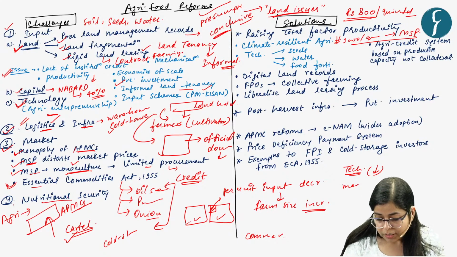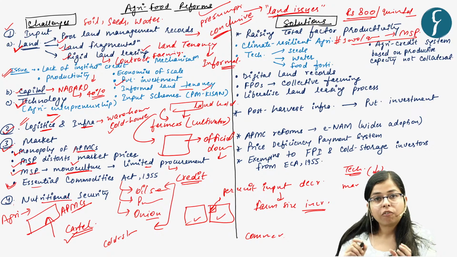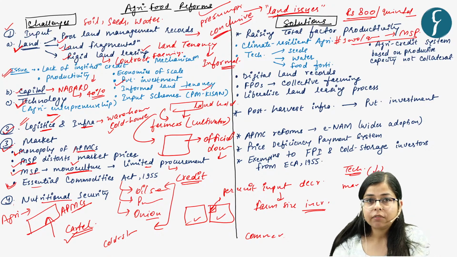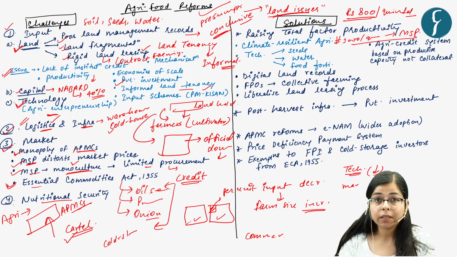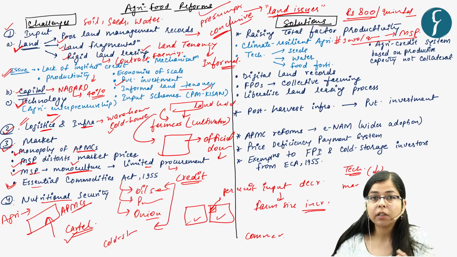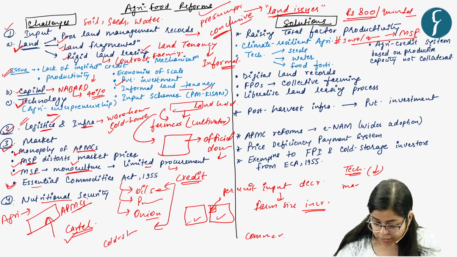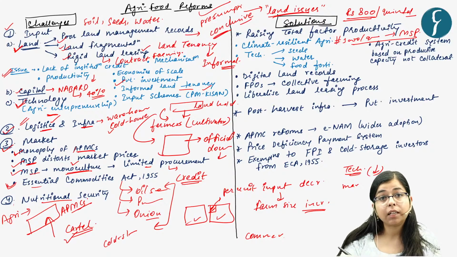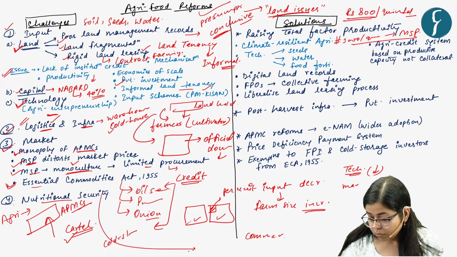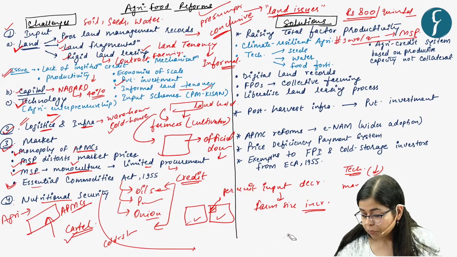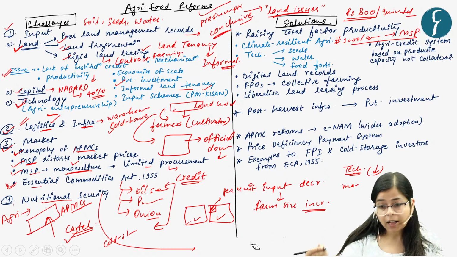And other thing is nutritional security. Food security does not only mean that we have surplus food to eat, it also means that the food which we are eating should be nutrient rich. In this case, there are various indicators and reports which show that the level of malnutrition in India is very high.